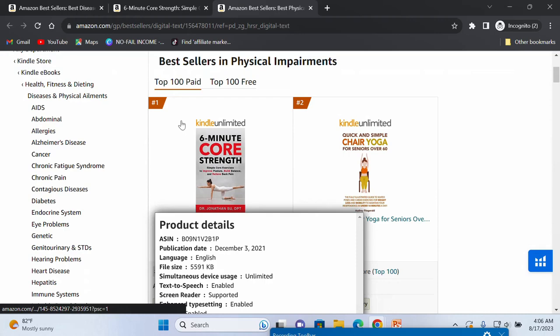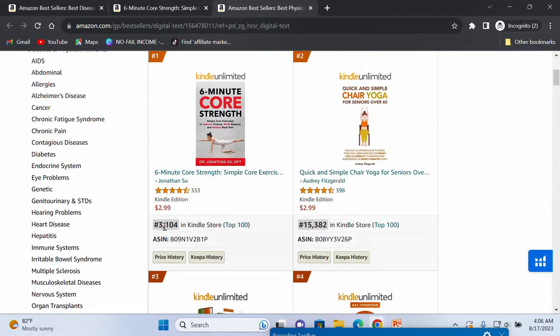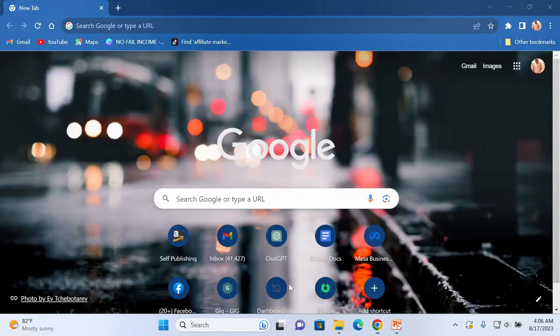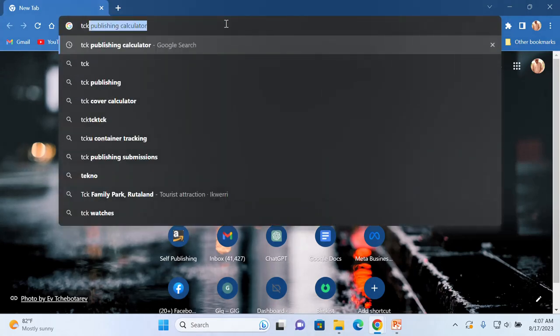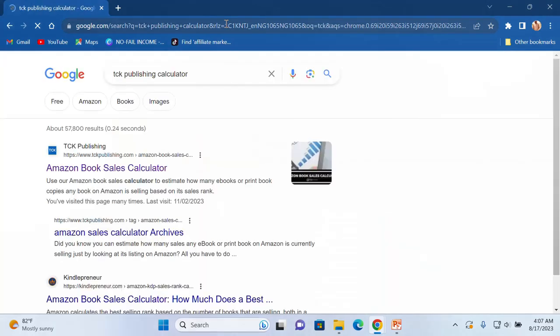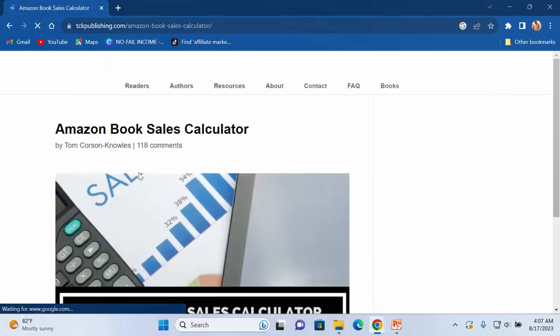Now, this book is number one in this particular category, physical impairment, and it has a 3,104 bestseller rank. Now, how do you check whether this bestseller rank is profitable and that this book is really selling? The simplest way is to come to our normal browser, not the incognito type, and type TCK population calculator. Now, click on this first link.